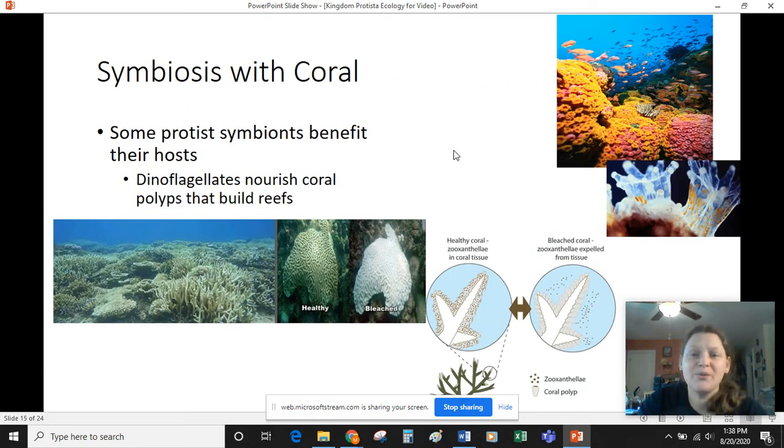So protists are also involved in many symbiotic relationships where they live closely with their counterparts, often in an obligate fashion, where if one is removed, both will die. And so one example of this is with coral. So if you guys didn't know, coral are actually an animal. Here's a coral polyp.